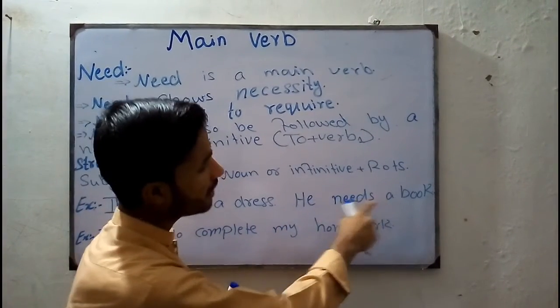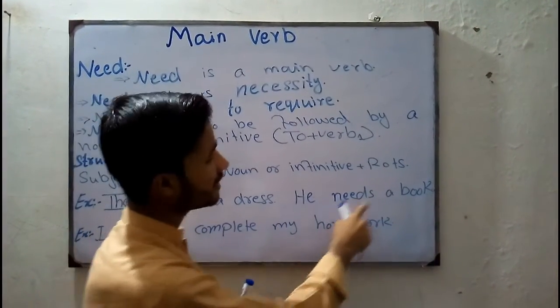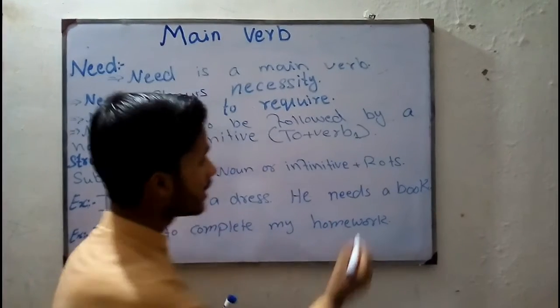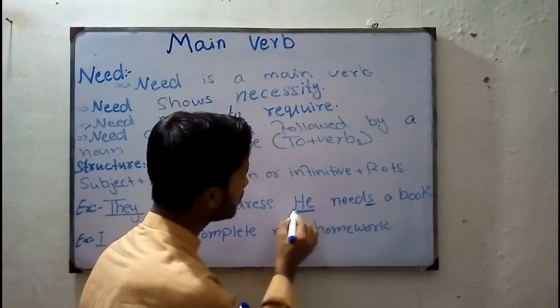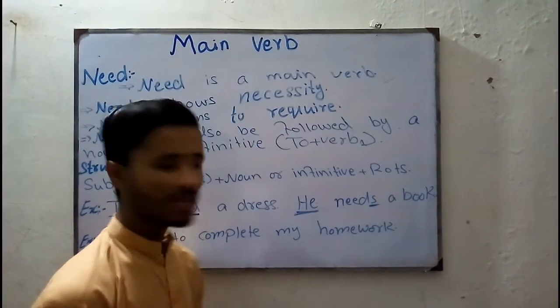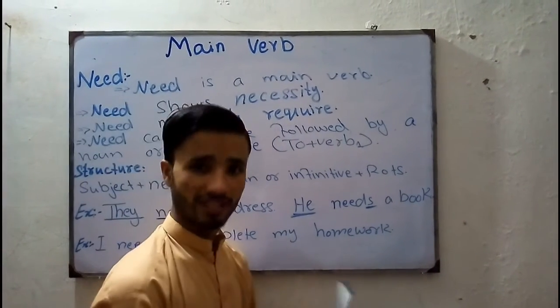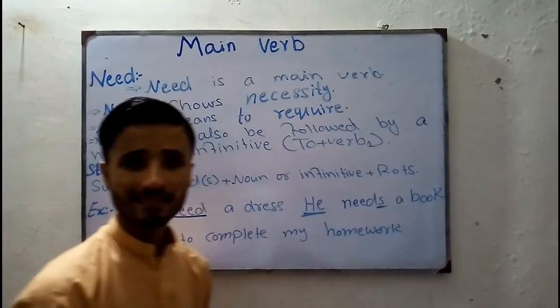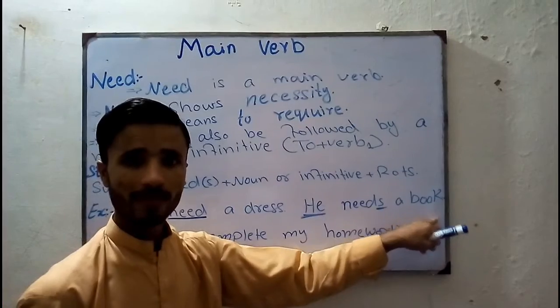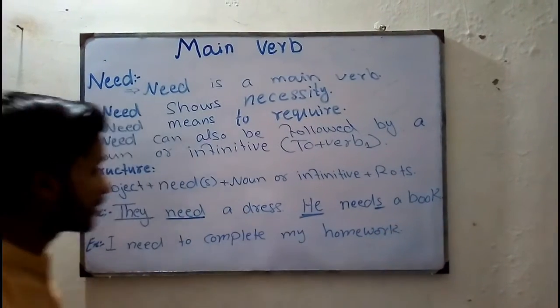He wants or he needs a book. He needs a book. Here we put s. Why? Because here I have a singular subject, he. With he we use needs, not need. So he needs a book. It means that he requires a book. Is this clear? He requires a book.